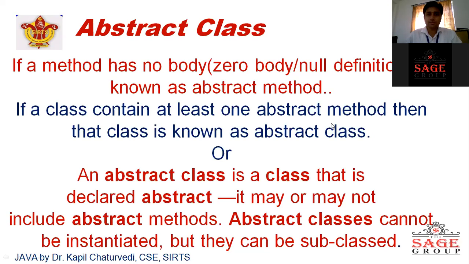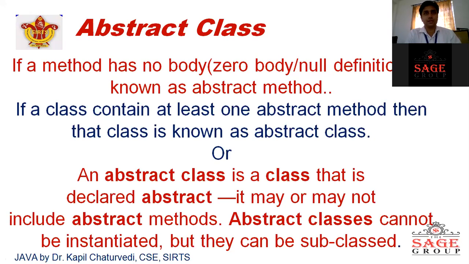So what is abstract method? An abstract method is a method that has no body, zero body or null body or null definition. Simply, if we are just declaring a prototype of a method and not defining any definition of that method, then that method is known as abstract method.